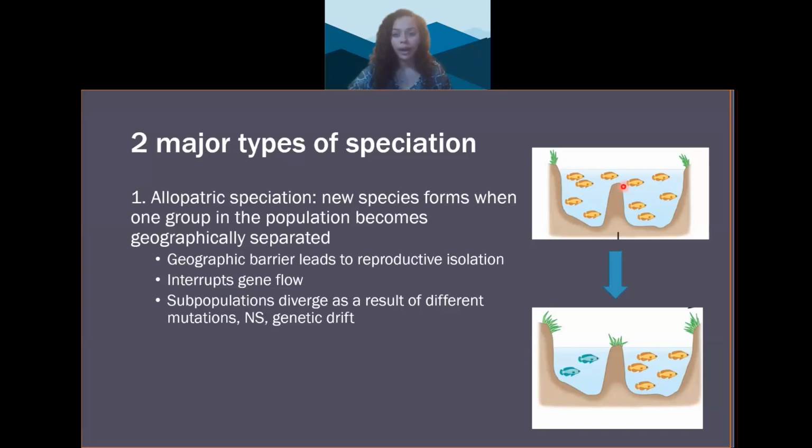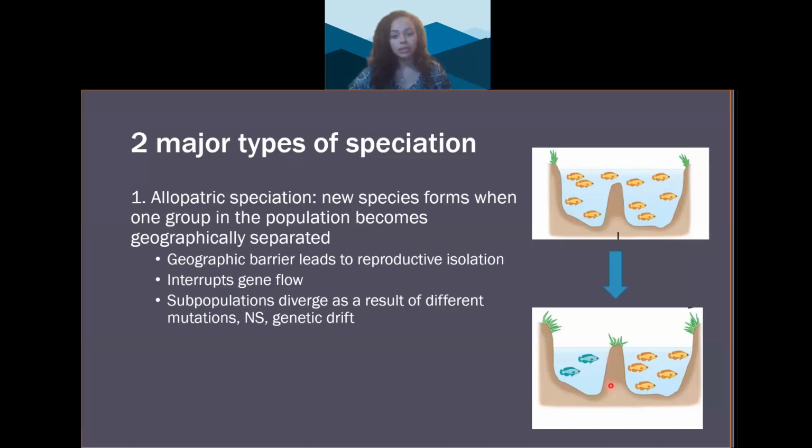Now, in the picture to the right, let's say that this orange fish population lives in a lake that has some natural, interesting land structures protruding from the floor. But because the fish can swim to either location, they continue to swim around, they continue to mate, and the genes in this population continue to flow. A factor that could cause allopatric speciation would be if the water started to recede.